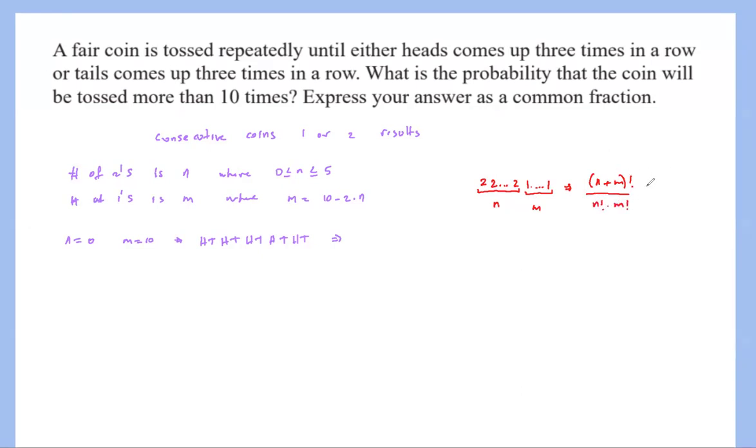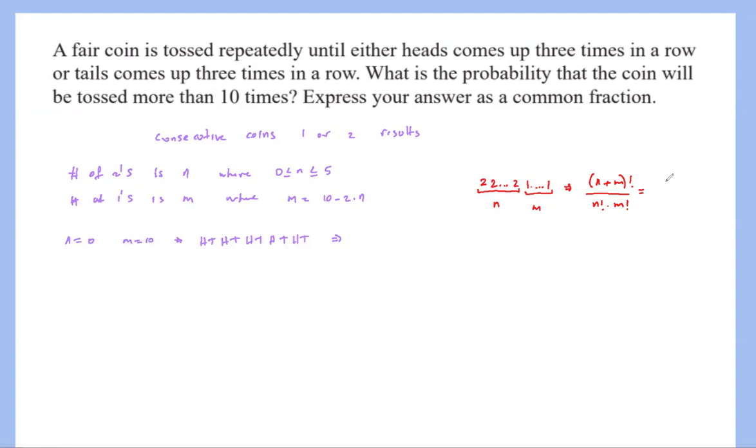But I just don't like doing this because there is a nice combination approach as well. So we may say the number of ways to arrange these is whenever you choose the places for those 2's, which is n of these 2's, then the other ones are going to be determined anyway, or the other way around. If you determine the places for the 1's, then the places of the 2's will be determined.